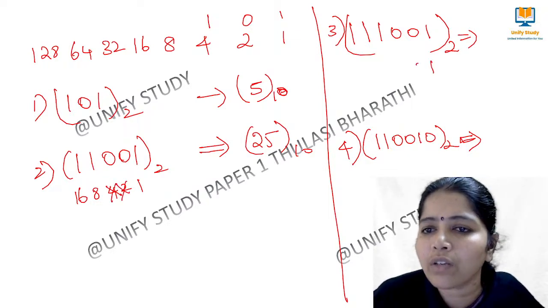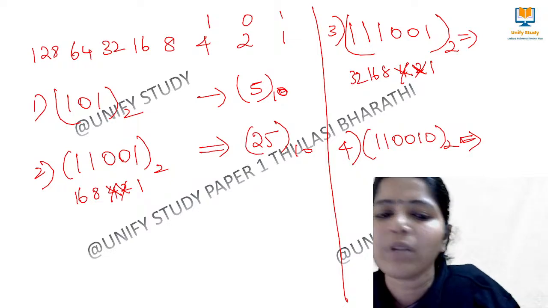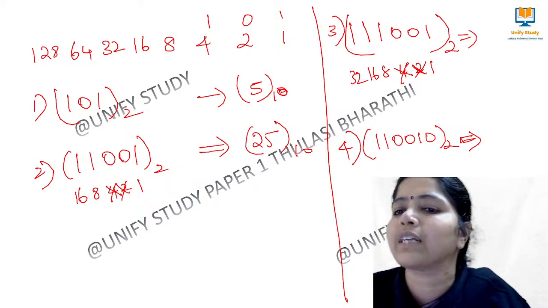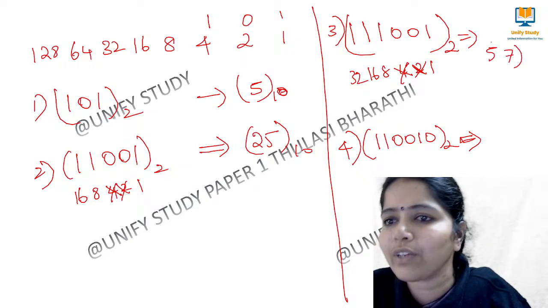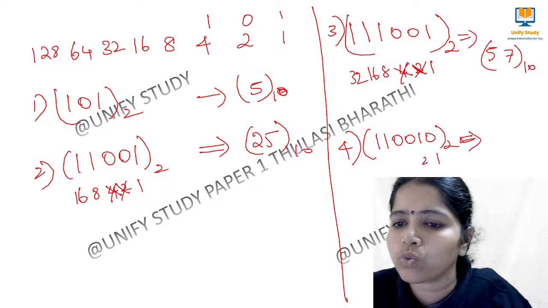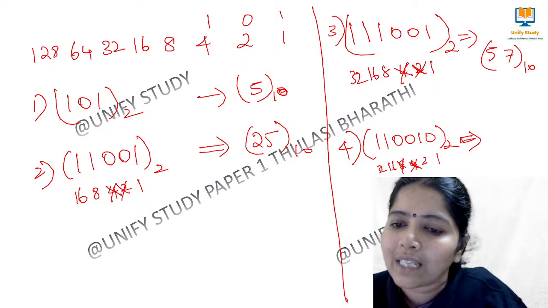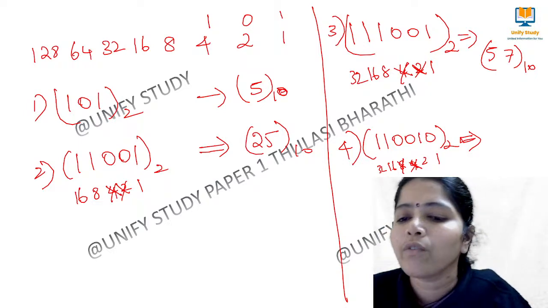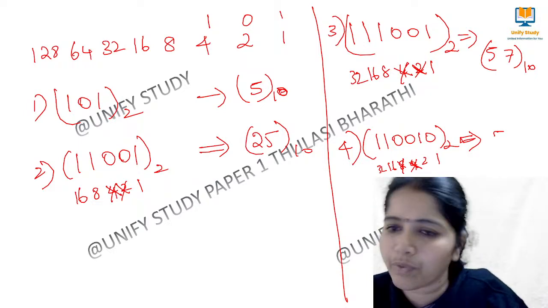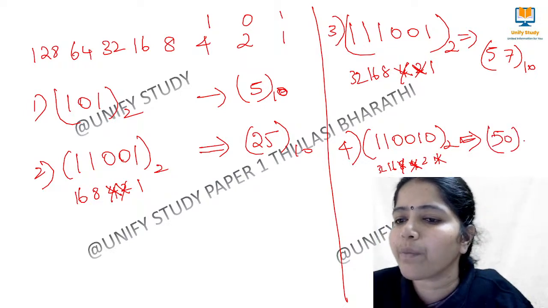Here again 1, 2, 4, 8, 16 and 32. No need to calculate this. We can eliminate this. So when we add, what will come? Here it is 25 plus 32, 57. So 57 to the base 10. Right? Again here, this is 1, 2, 4, 8, 16, 32. So just cancel out all these things. Then we'll get 32 plus 16, it is 48. 0 also will not come. So 50 to the base 10.